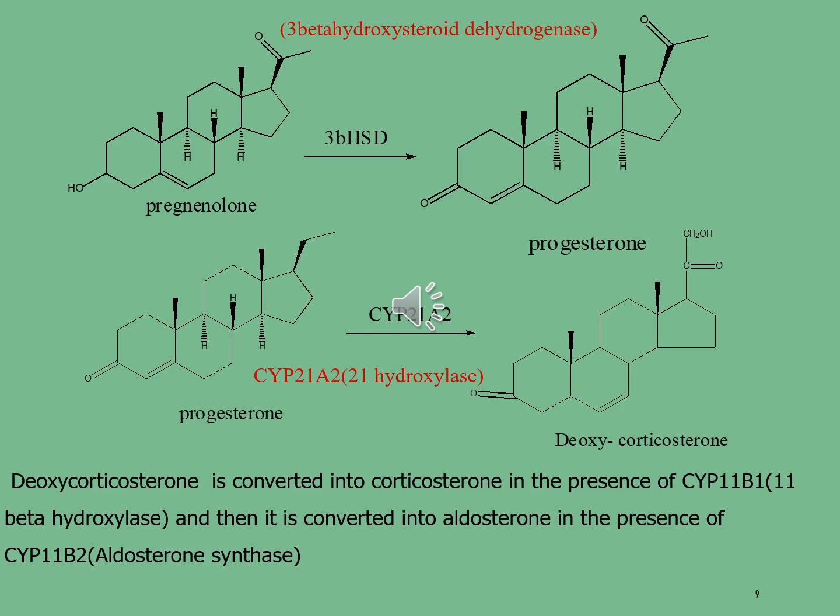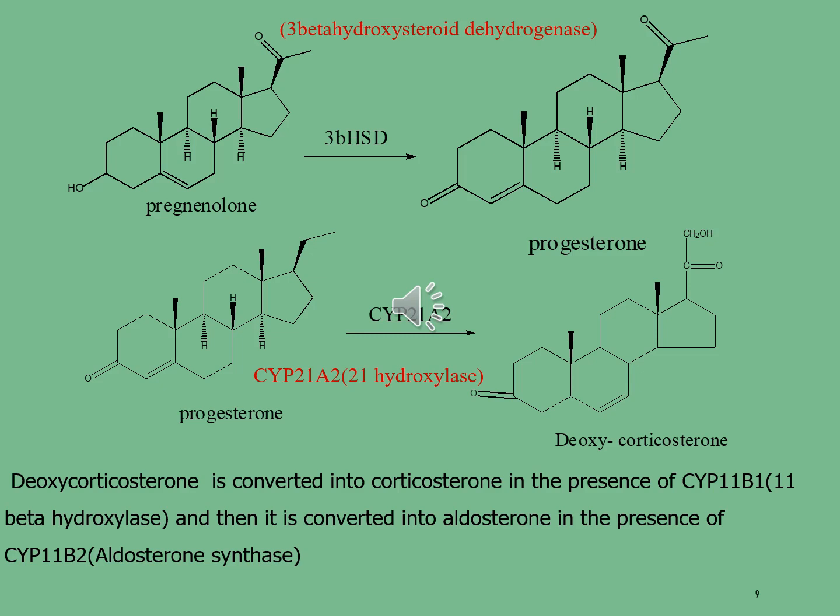In the next step, the pregnenolone is converted into progesterone in the presence of 3-beta HSD enzyme, which is generally represented as 3-beta hydroxysteroid dehydrogenase. After that, progesterone is further converted into deoxycorticosterone in the presence of the CYP21A2 enzyme, that is, 21 hydroxylase.